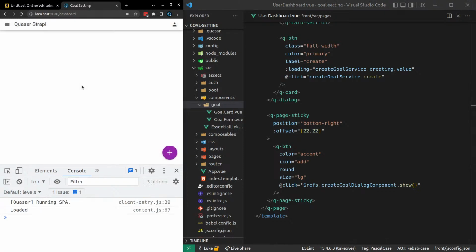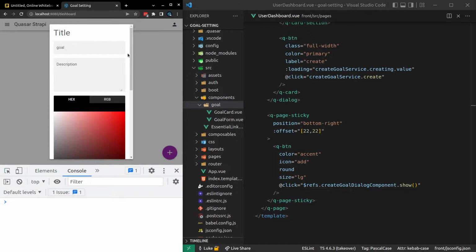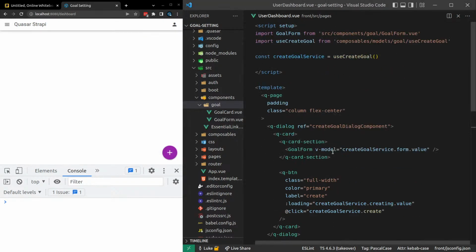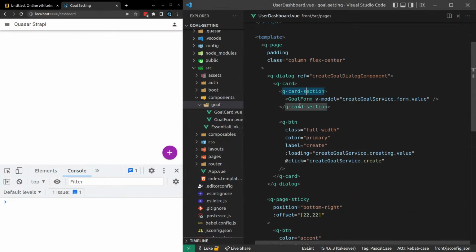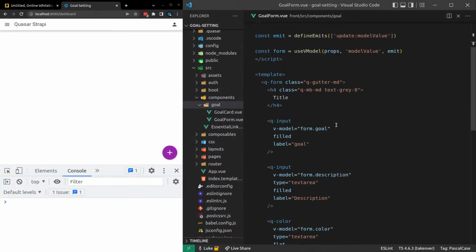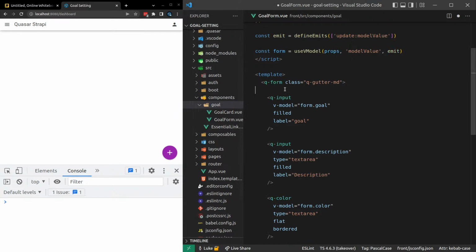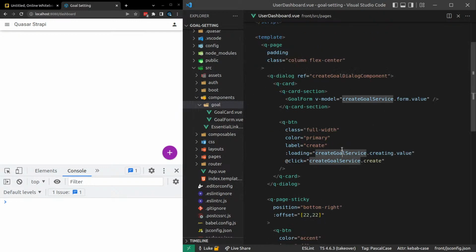Show, really? Oh, okay. I did have to put the parentheses in there. And there we go. Now that just shows up. So this isn't displaying very nicely though. So what I like to do is, where's that part that says title? Where'd that come from? Is that in the goal form? Ew. Okay, that definitely does not belong there. Definitely does not belong in the form.